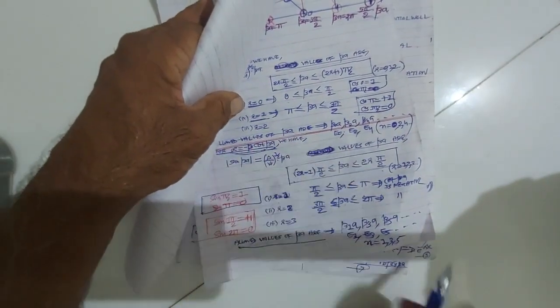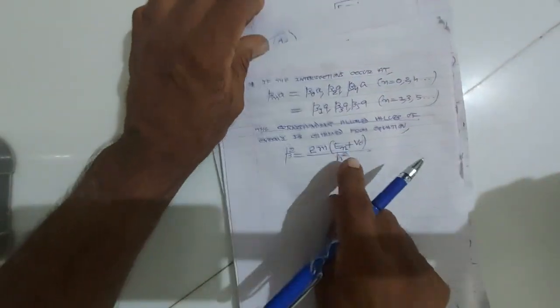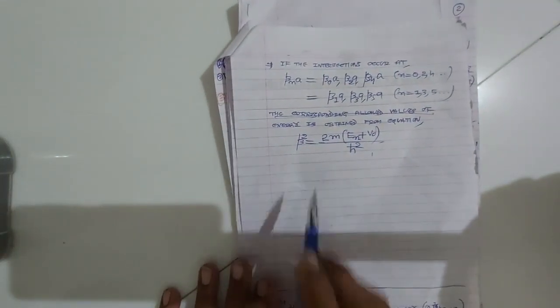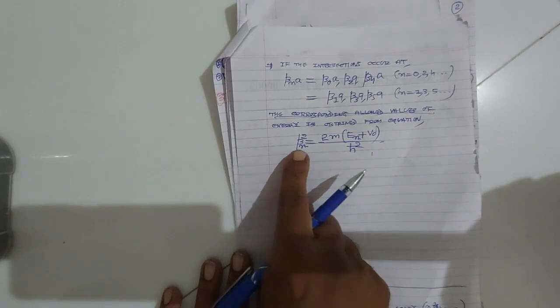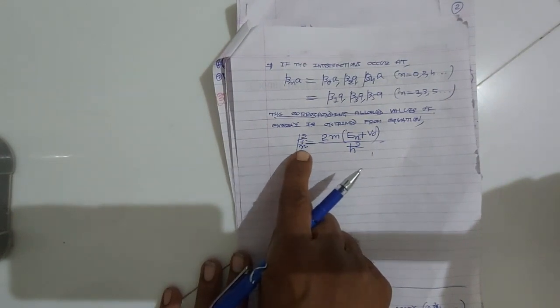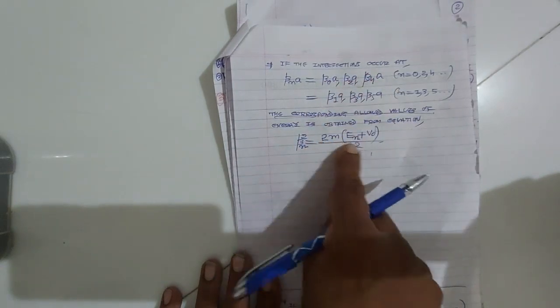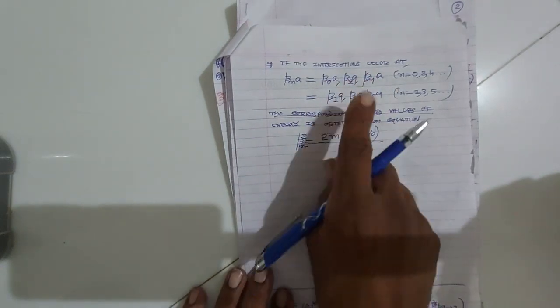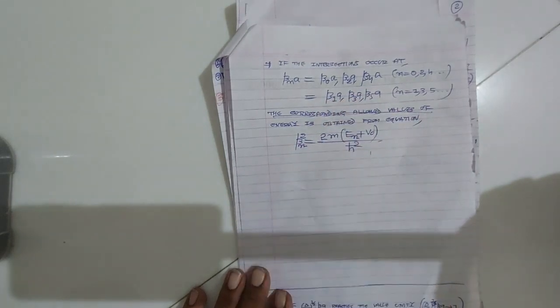For alpha equal to minus beta cot beta, we get the energies E1, E3, E5. Here I write En with subscript n, so n may be even or odd. I also write beta n. When n is even, the values of beta n will be beta 0, beta 2, beta 4, and the energies will be E0, E2, E4. When n is odd, beta 1, beta 3, beta 5, we have the energies E1, E3, E5.